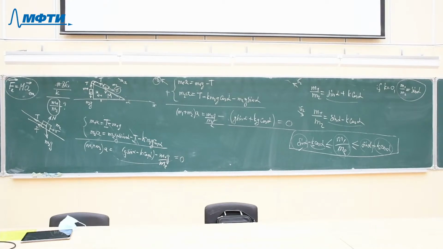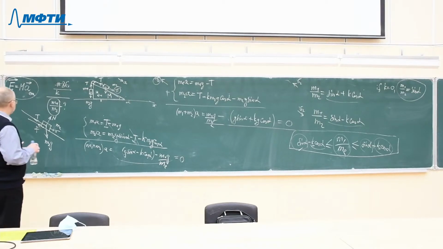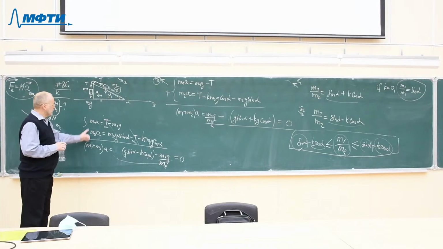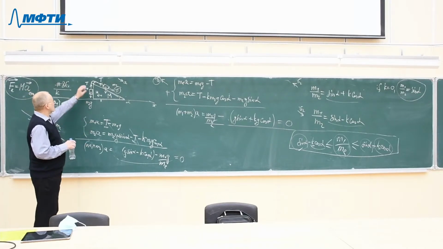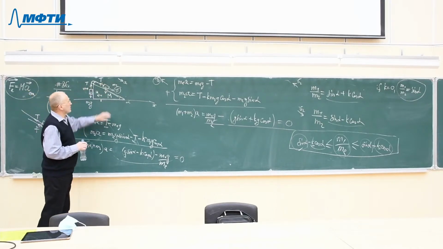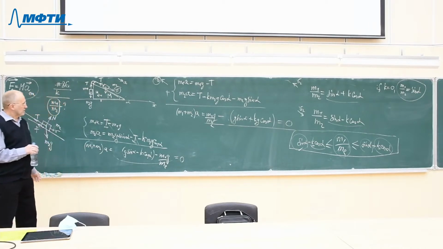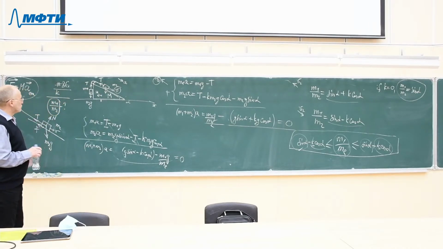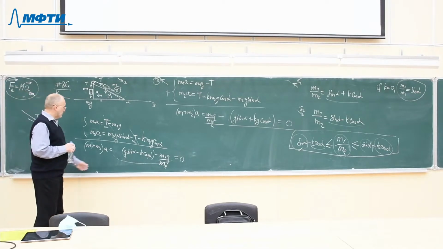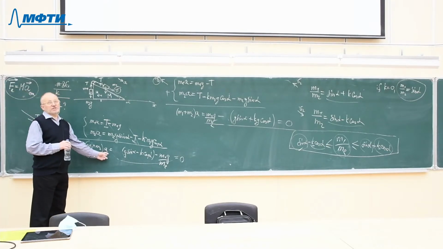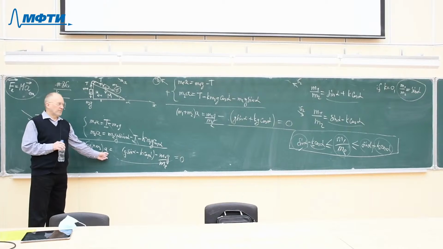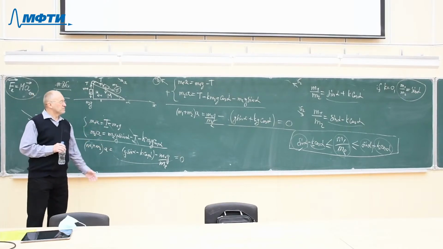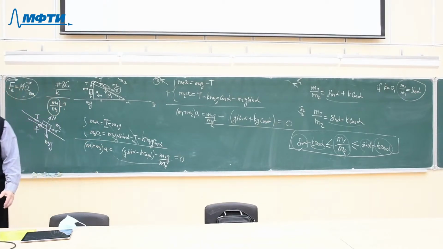And then finally we used Newton's second law applied for the first body and for the second body to find the acceleration. And we applied the condition that the acceleration is 0. So we obtained all these conditions and the final solution of the problem.